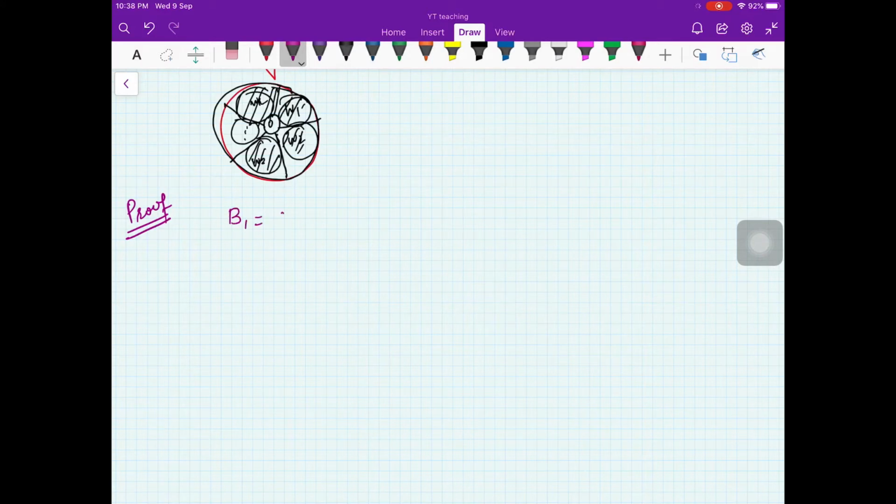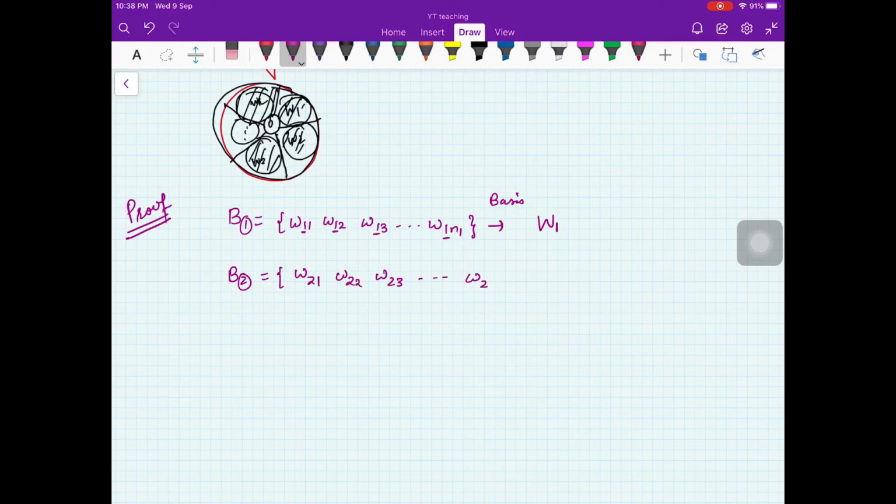First, B1 is a basis for W1. I'll assume its elements are W11, W12, W13, up to W1N1, assuming the dimension of W1 is N1. Then B2 I assume as W21, W22, W23 and so on up to W2N2; the first number represents the subspace index. This is a basis for W2.